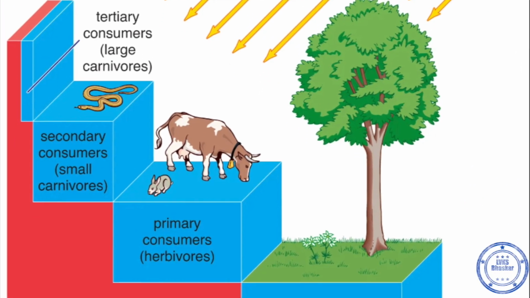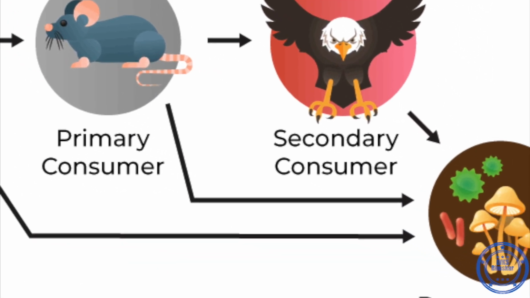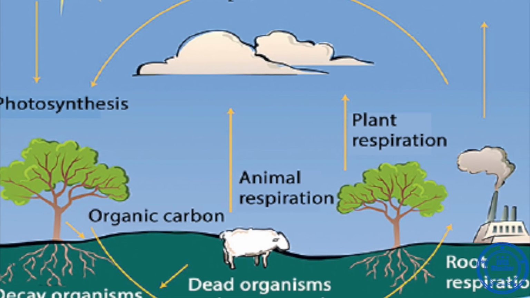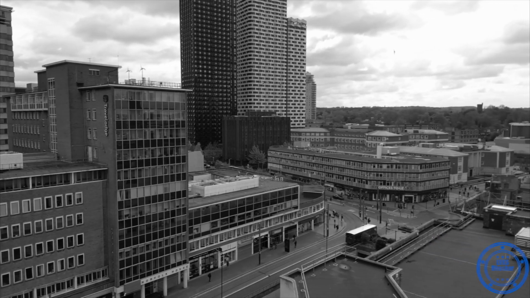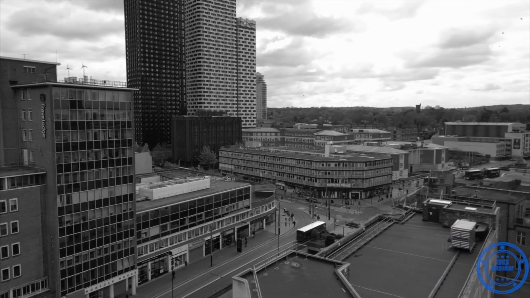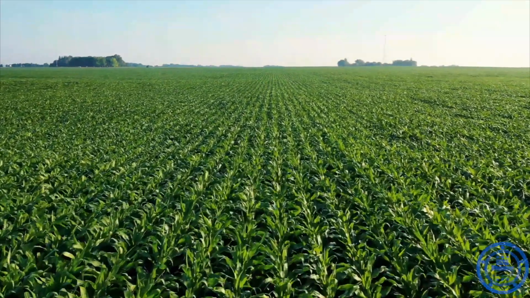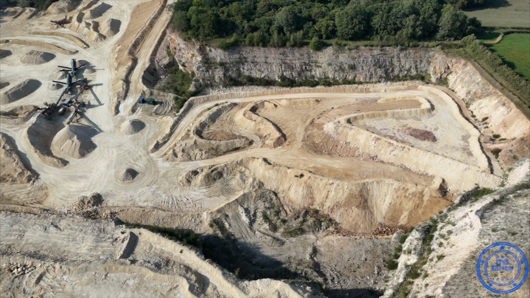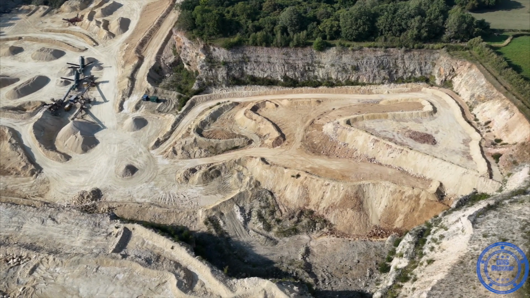So across all levels, you can see the energy flow from the sun to the producers and through the consumers and decomposers. Nutrients like carbon and nitrogen cycle between organisms and the environment. But human interference through urbanization, agriculture, industrialization can disrupt this delicate balance. The challenges include habitat destruction leading to extinctions, climate change disrupting ecosystems, overexploitation of resources, and pollution threatening